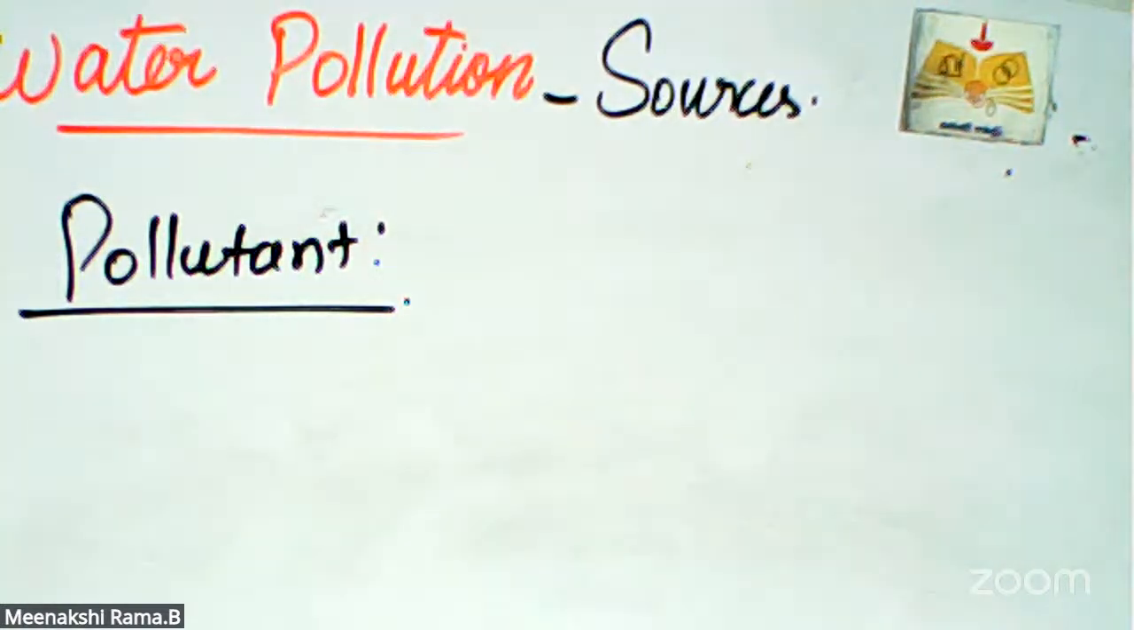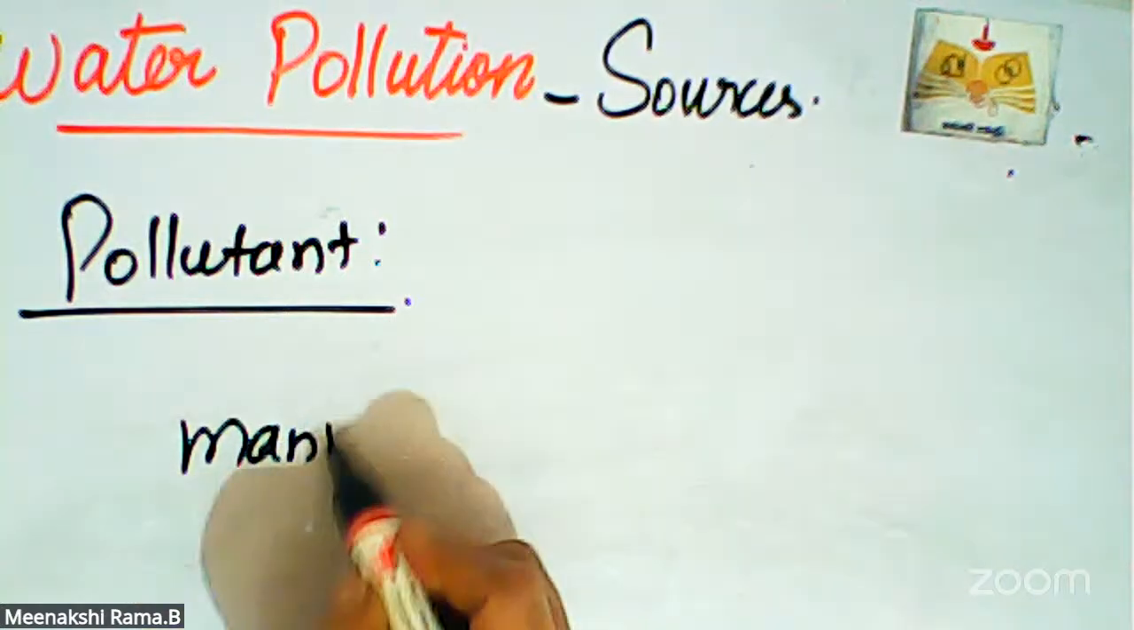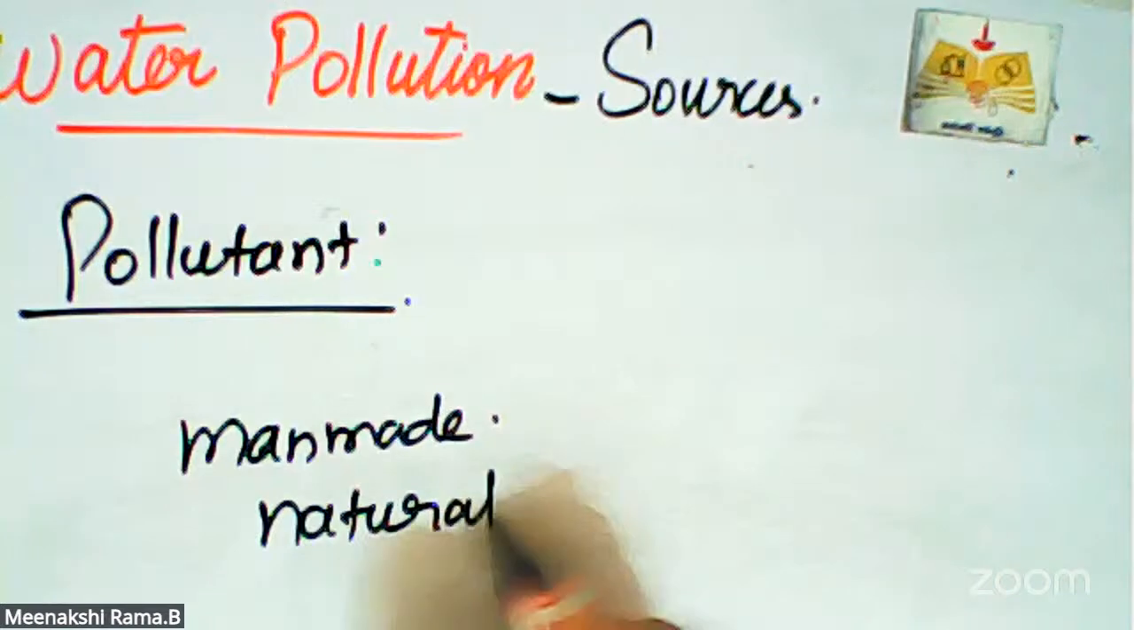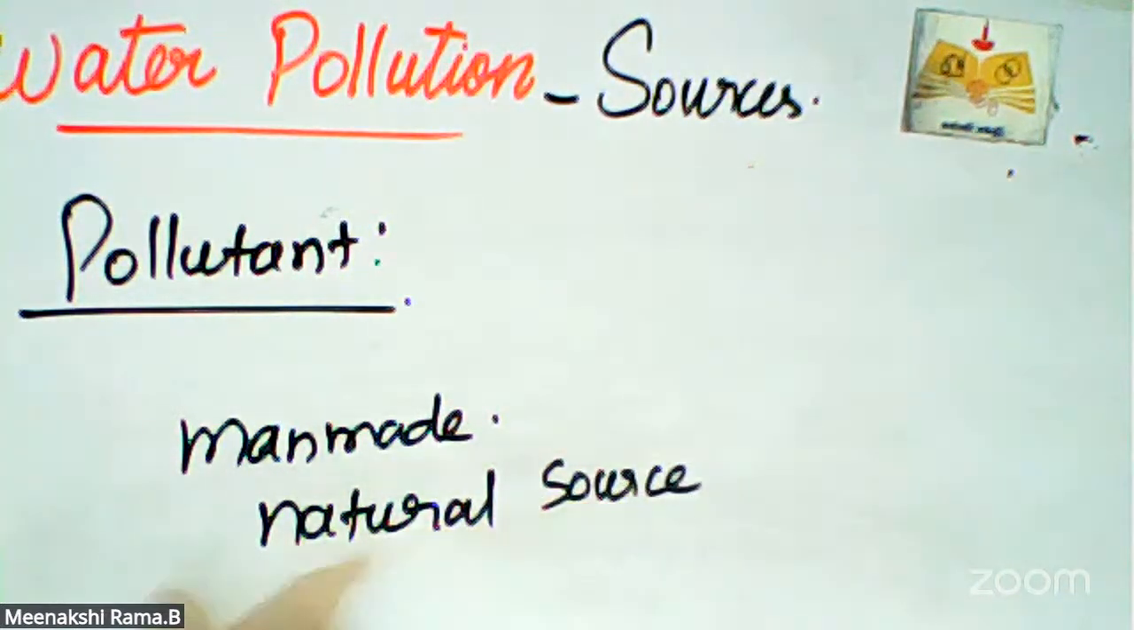How are water pollution sources classified? One is man-made and another one is natural. Water is polluted in two ways. Because of natural sources also water can be polluted, and the other is what we do ourselves, that is the man-made source. Here we are going to see some sources of water pollution.